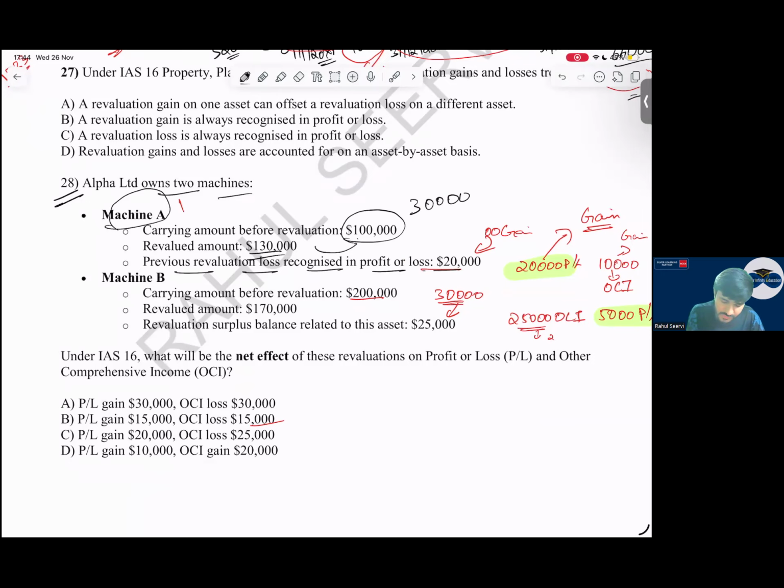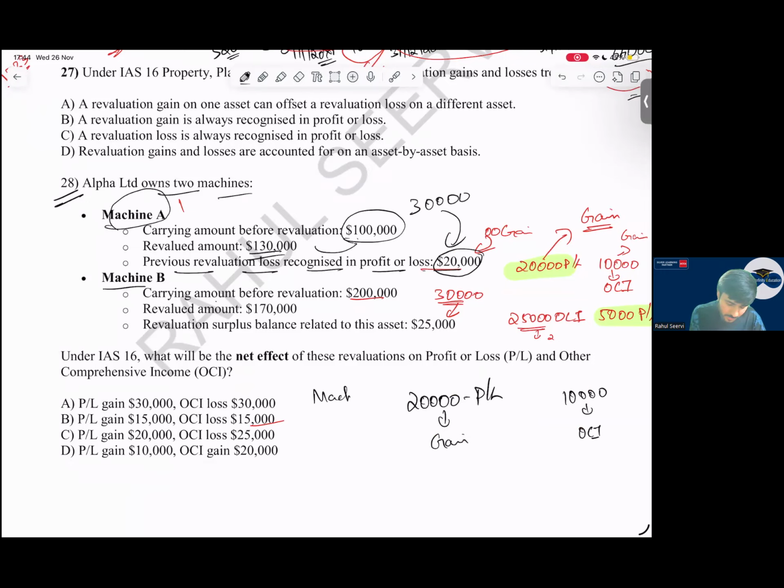So 20,000 was the loss. Now we will reverse it. We will record in P&L a 20,000 gain. So the remaining 10,000 will go to OCI. Yes, sir. This is for machine A.